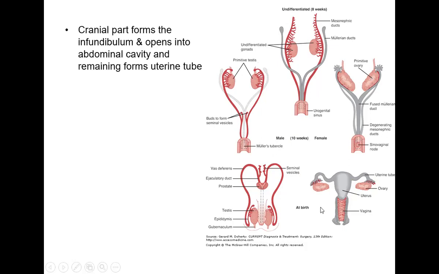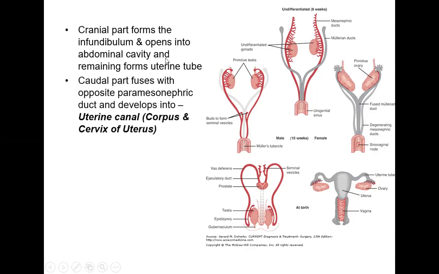Okay. So this is how the two ducts will develop into different structures. The cranial part forms the infundibulum in the case of the female. If you see here, this is the Mullerian duct, which will form the infundibulum, and the remaining part forms the uterine tubes, or the fallopian tubes. The caudal part fuses with the opposite paramesonephric duct and develops into the uterine canal.